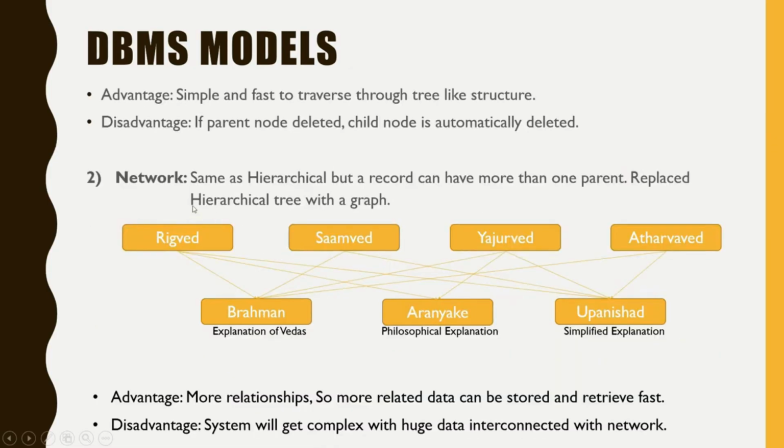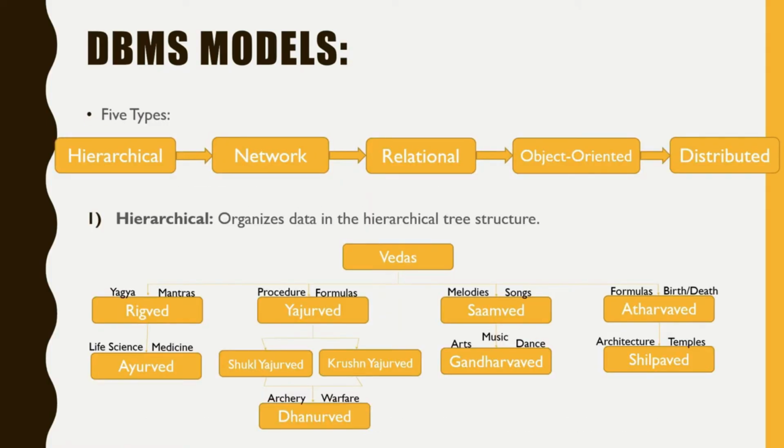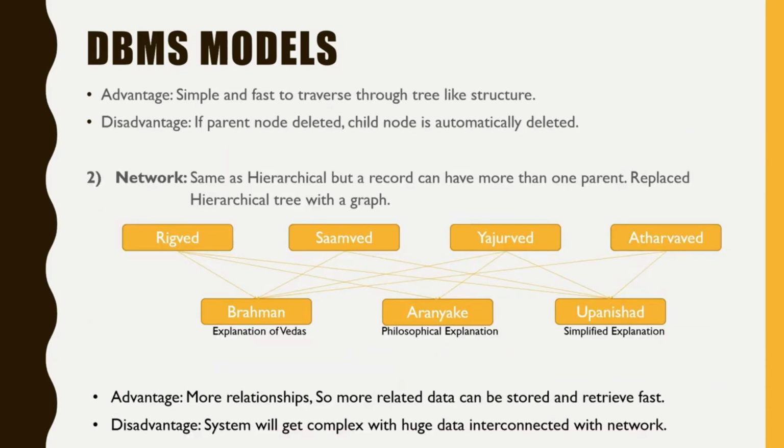Second model is network model. It is same as hierarchical, but a record can have more than one parent. We saw in hierarchical model that there is one parent and one or multiple child nodes, but here in network model there can be multiple parents. Let's understand it with following example.